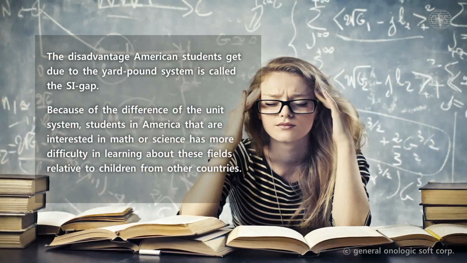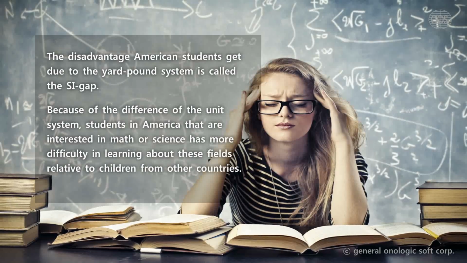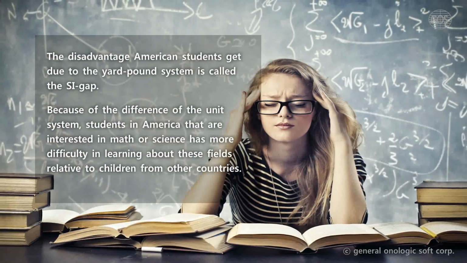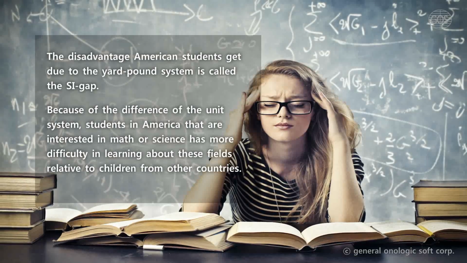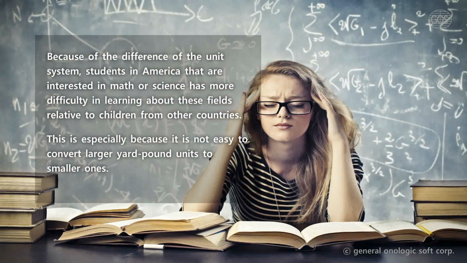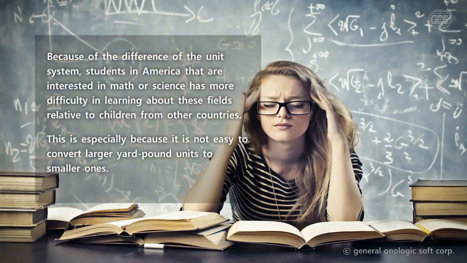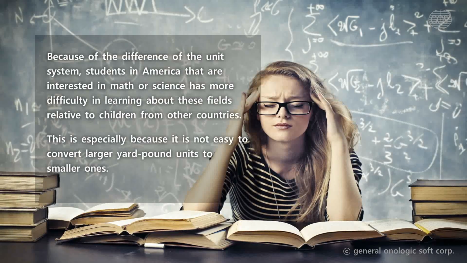Because of the difference of the unit system, students in America that are interested in math or science have more difficulty in learning about these fields relative to children from other countries. This is especially because it is not easy to convert larger yard-pound units to smaller ones.